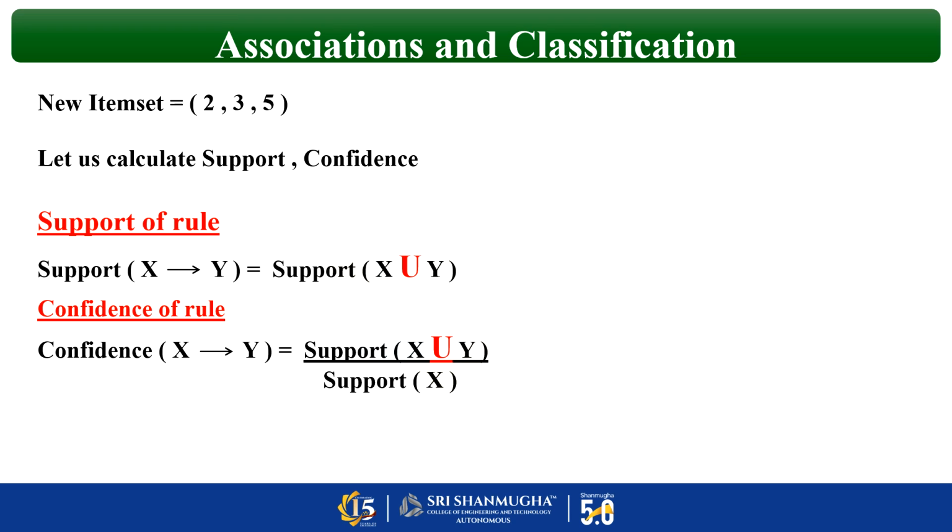If you go and check your third table, the triplet 2, 3, 5 is 2. By support of x. X is what? Support of 2. Now listen carefully. Support of 2 means how many elements do we have here? Only 1. So for support of 2 you have to refer to your very first table, because we have a single element, right? In that, support of 2 is 3. So 2 by 3 is nothing but 66%. So likewise we have to finish all the calculations.